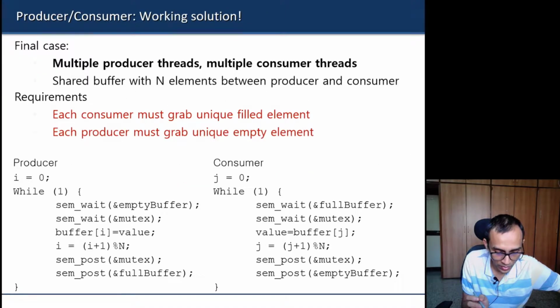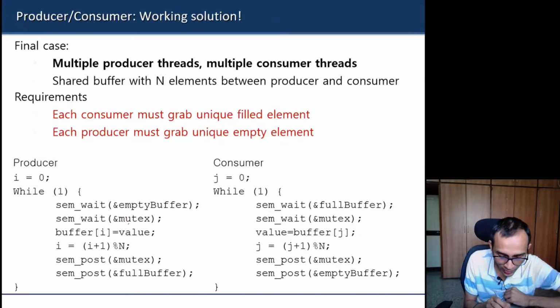And so what we can do is, instead of taking the mutex before checking this condition, we can do the mutex lock after it. Because the real part that we were trying to protect was this modification of the queue. This is our actual critical section.